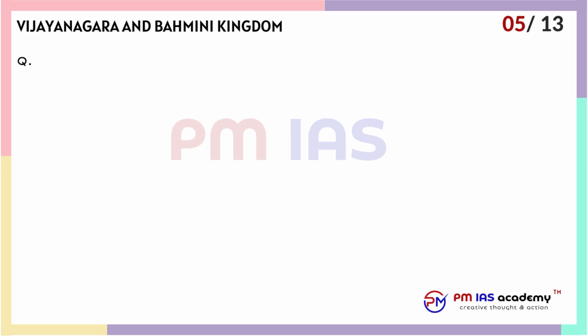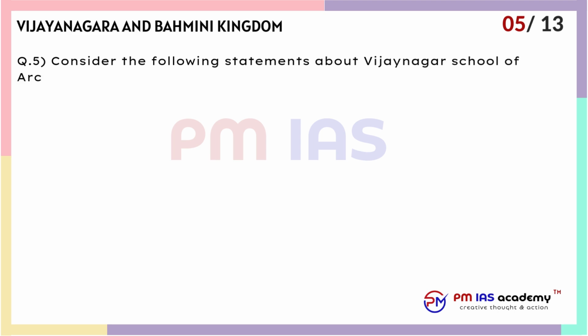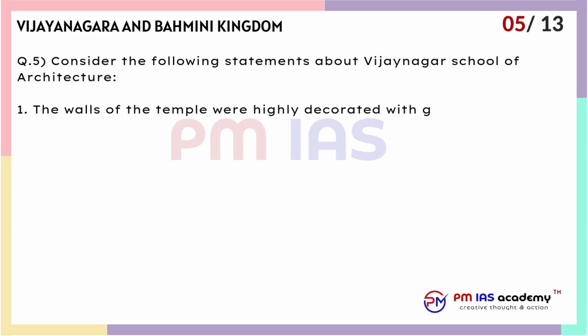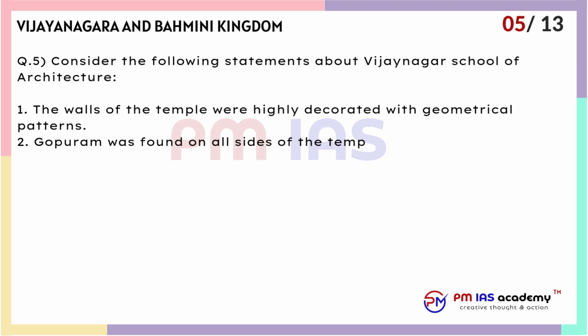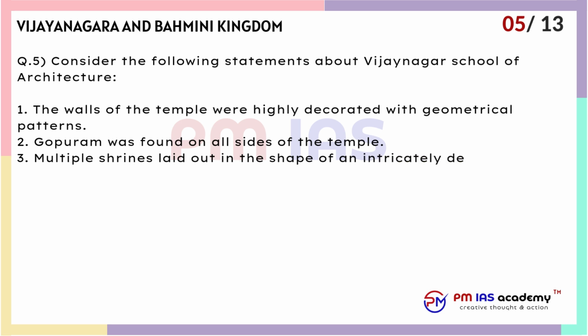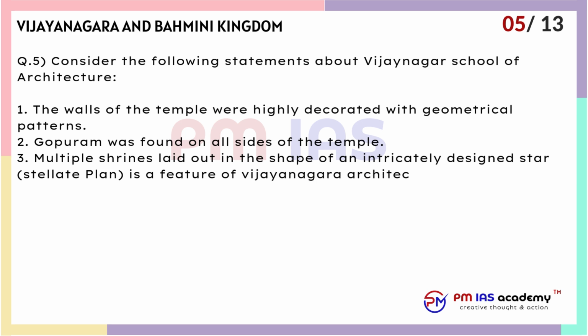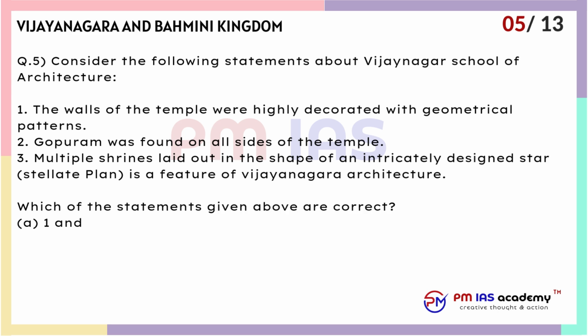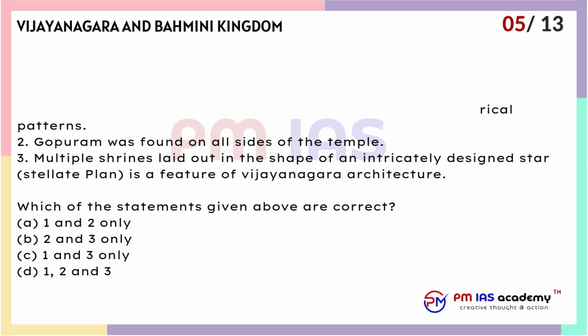Question 5. Consider the following statements about Vijayanagar School of Architecture. 1. The walls of the temple were highly decorated with geometrical patterns. 2. Gopuram was found on all sides of the temple. 3. Multiple shrines laid out in the shape of an intricately designed star, stellate plan, is a feature of Vijayanagara architecture. Which of the statements given above are correct? A. 1 and 2 only. B. 2 and 3 only. C. 1 and 3 only. D. 1, 2 and 3.